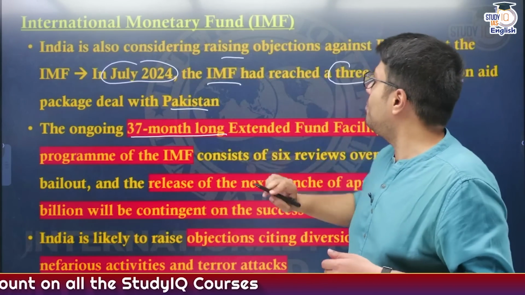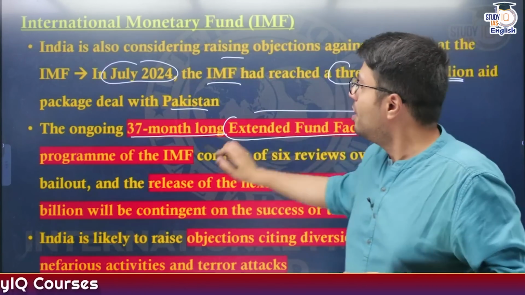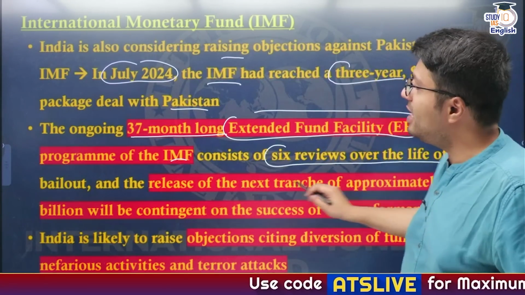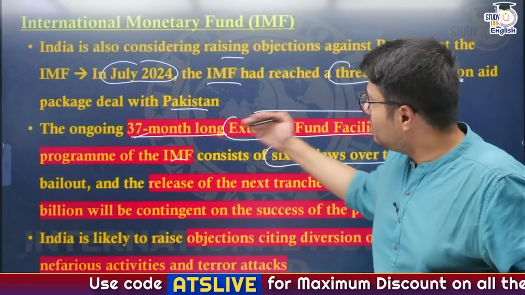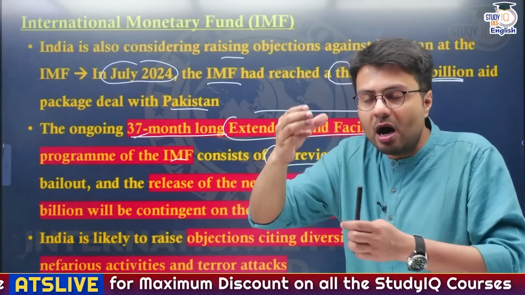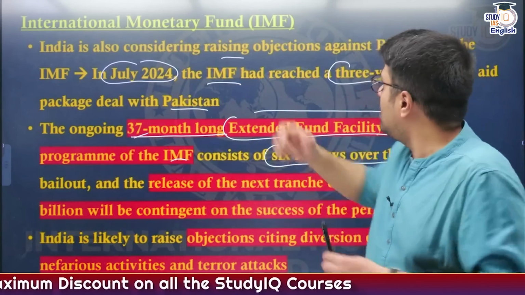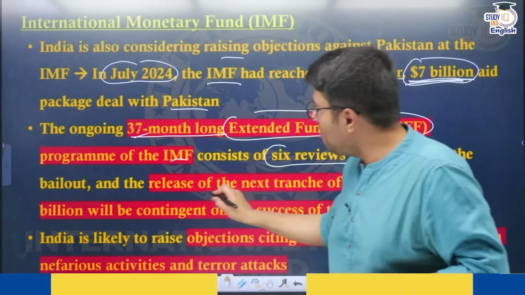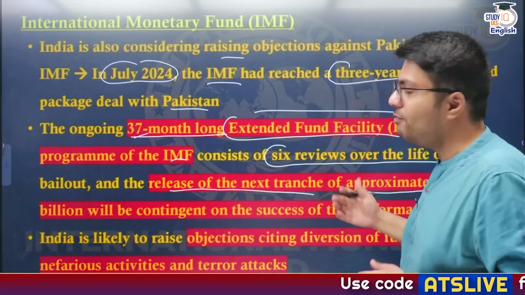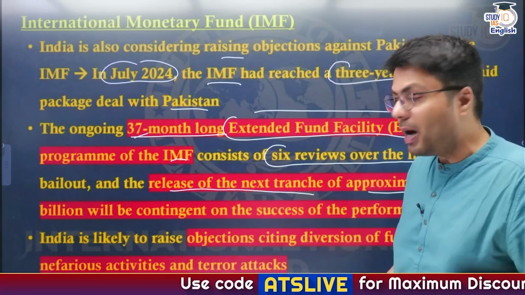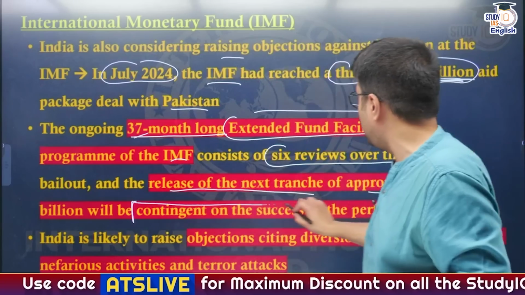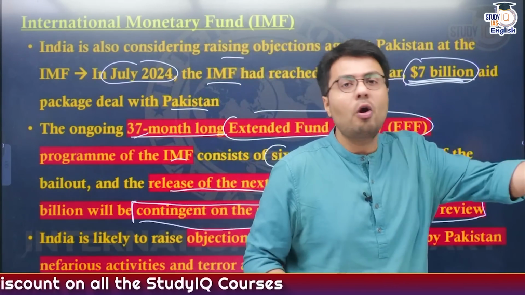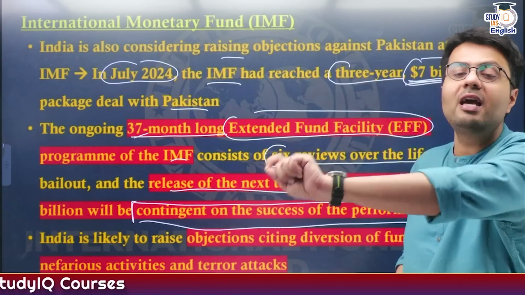So this is a 37-month extended fund facility loan which is being provided to Pakistan by IMF, and it consists of 6 reviews over the life of 37 months. So 6 reviews will happen, and after each review, a chunk of funds will be provided to Pakistan. The total amount of financial support is $7 billion, right? So the release of the next tranche of approximately $1 billion, which is expected to be given to Pakistan by IMF, will be contingent upon the success of the performance review which IMF conducts, reviewing whether or not Pakistan is implementing the conditions that the IMF had put.